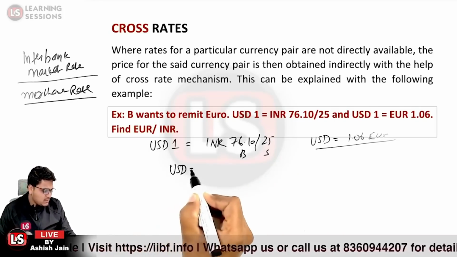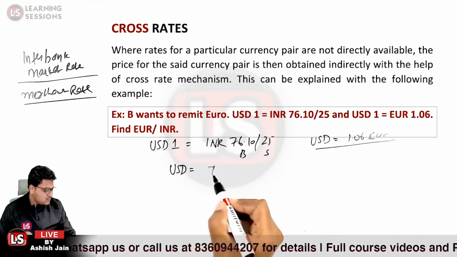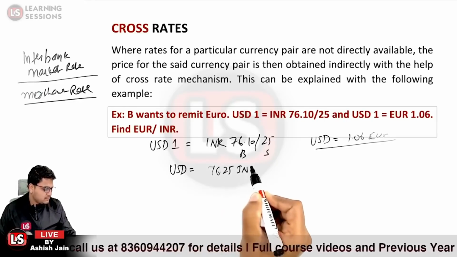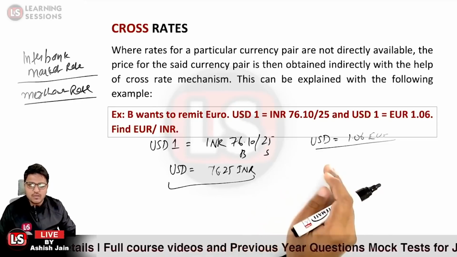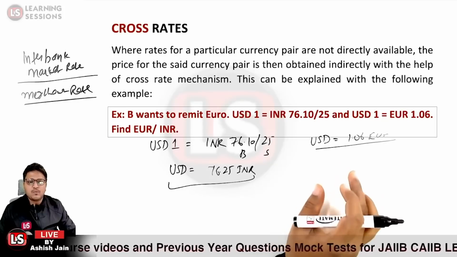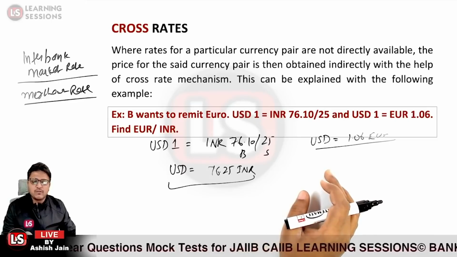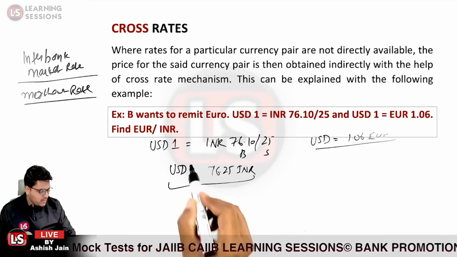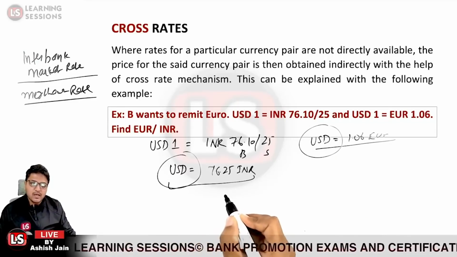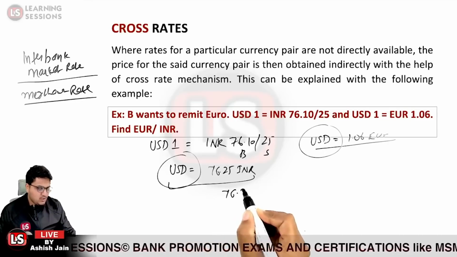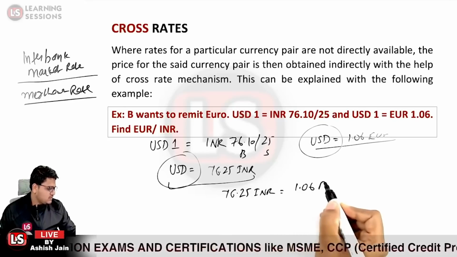So it will be USD 1 is equal to 76.25 INR. And further, USD 1 is equal to 1.06 euro is given over there. So that is the scenario given to you. Okay. So over here, you just need to equate these two sides. One USD is equal to this and the other one USD is equal to this. So that actually means 76.25 INR is equal to 1.06 euro.